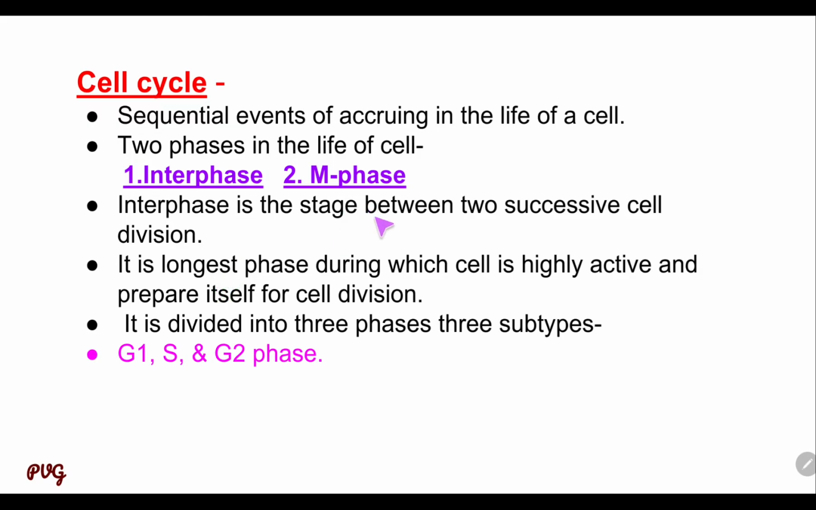Successive, that is, it is the phase between two divisions. It is the longest phase during which the cell is highly active. That means during interphase the cell becomes more active and prepares itself for the division. It is divided into three phases: G1, S phase and G2 phase. The G1 phase is the growth phase.